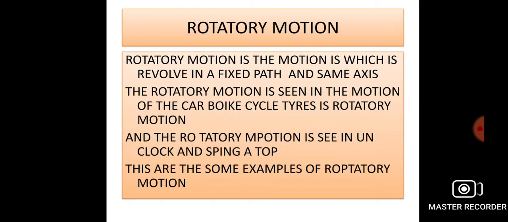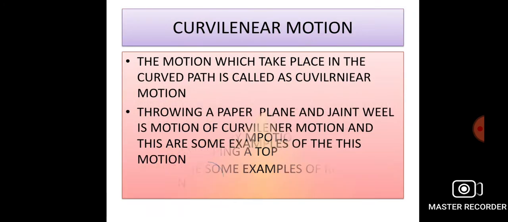Rotatory motion. Rotatory motion is the motion which revolves in a fixed path around the same axis. Rotatory motion is seen in the motion of a car, bike, and cycle wheels, and it is seen in the clock and a spinning top. These are some examples of rotatory motion.